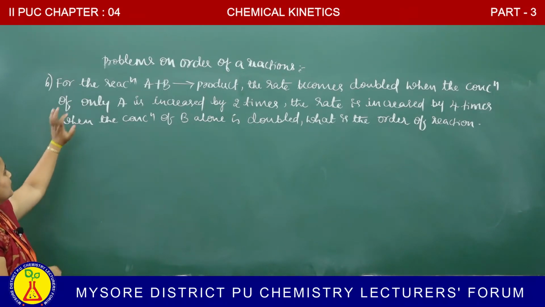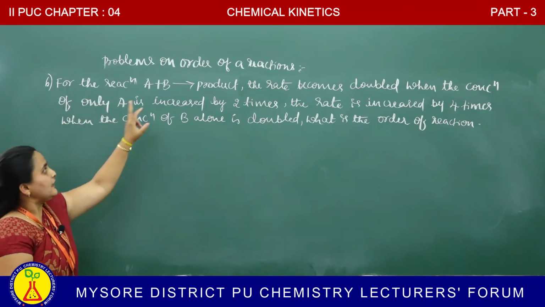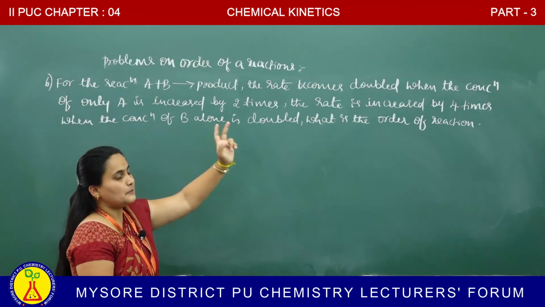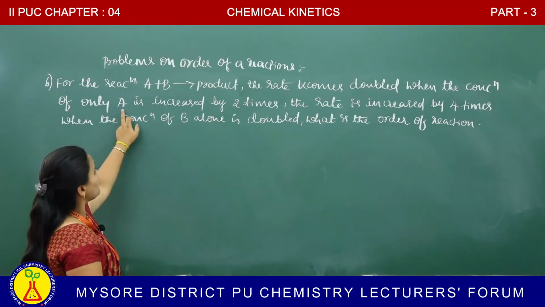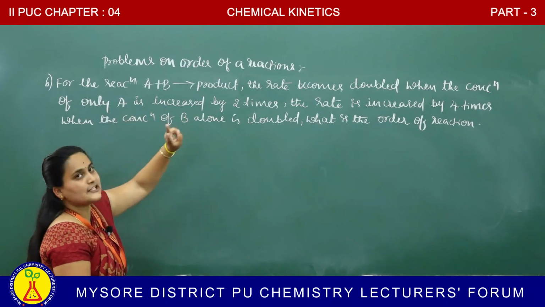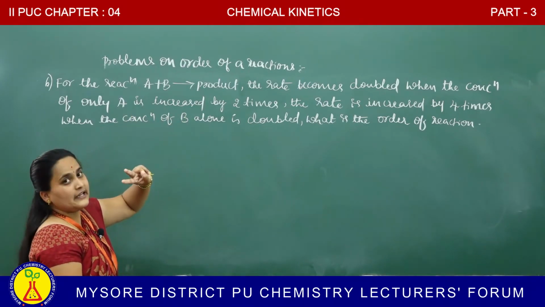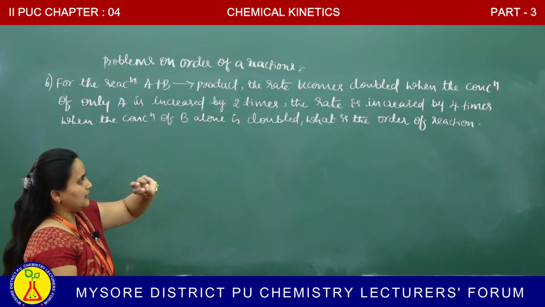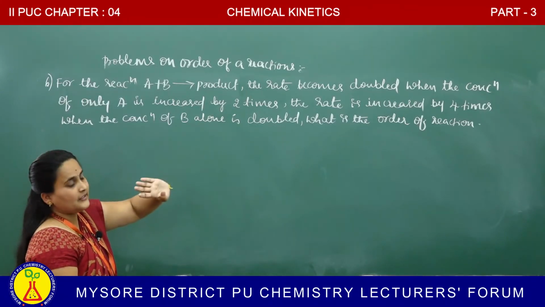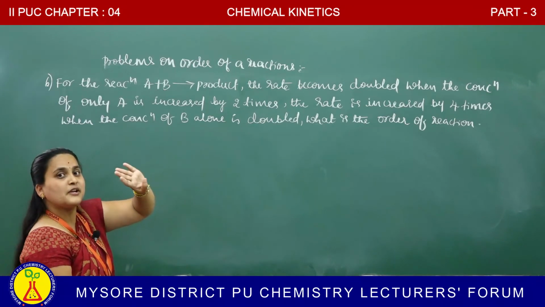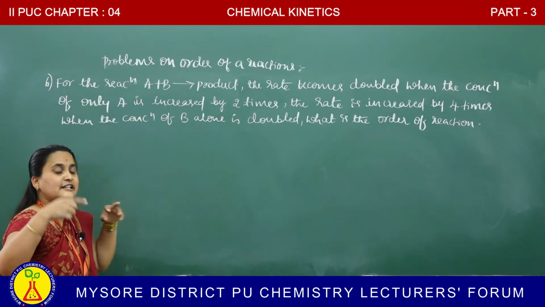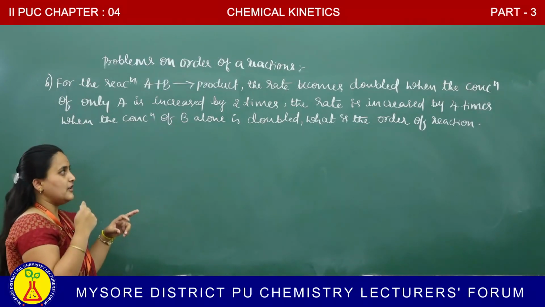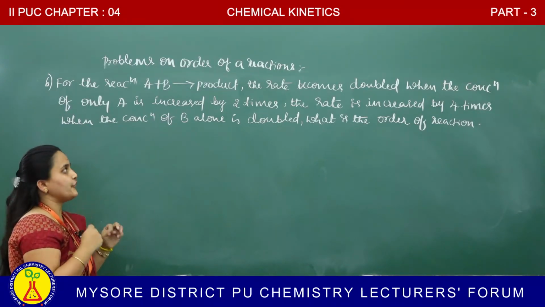Students, see the question. For the reaction A plus B giving rise to product, the rate becomes doubled when the concentration of only A is increased by 2 times. Concentration of A ನ 2 times increased ಮಾಡಿದ್ರೆ rate will be doubled. Again the question will be continued. The rate is increased by 4 times when the concentration of B alone is doubled. We have to find out the order of a reaction.